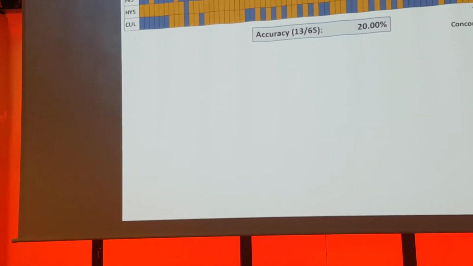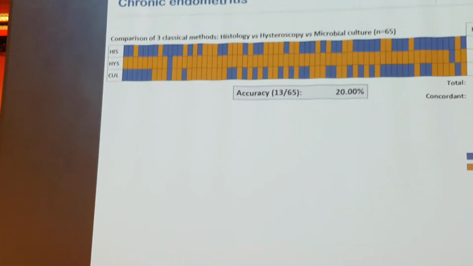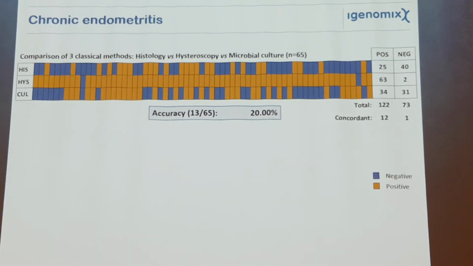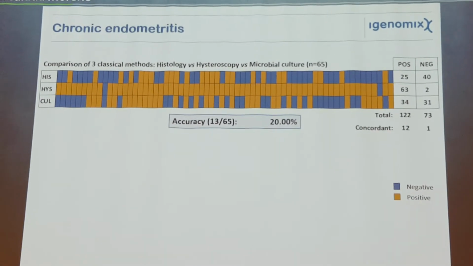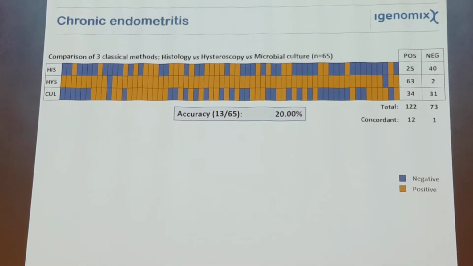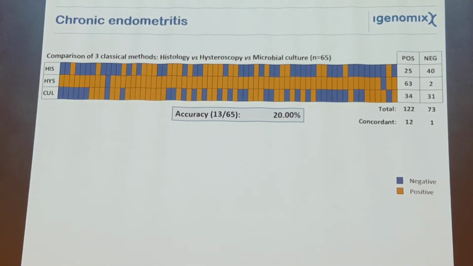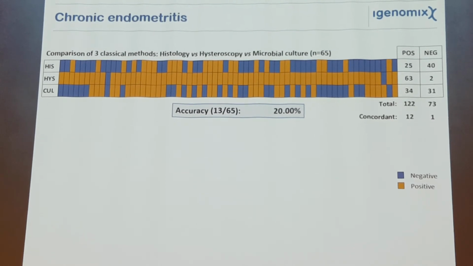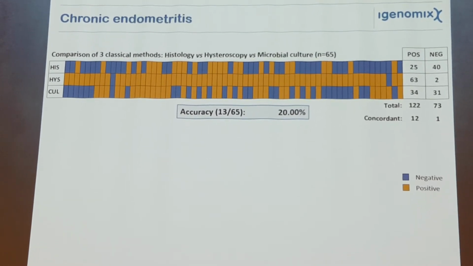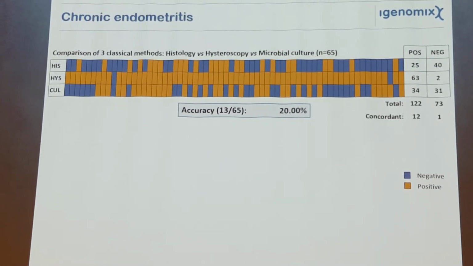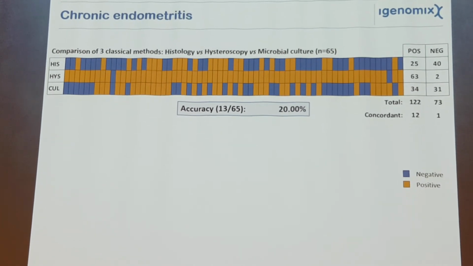The paper was accepted 2 weeks ago, and I think in a couple of weeks you can see the whole work. What we have done is to analyze these patients, specifically the 13 patients that had concordant results for the 3 classical methods, using molecular microbiology.